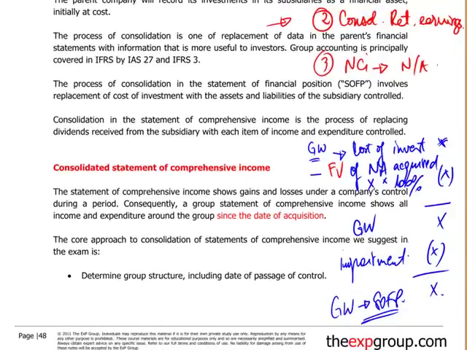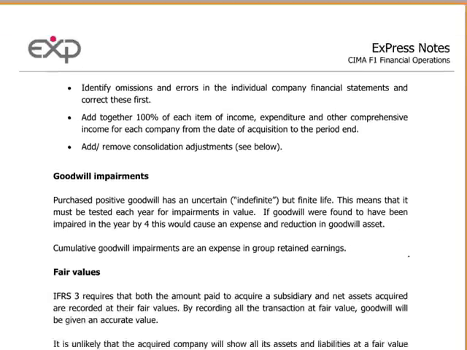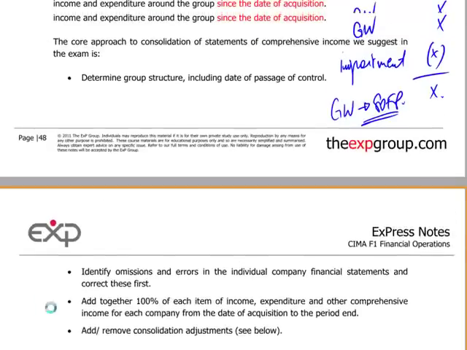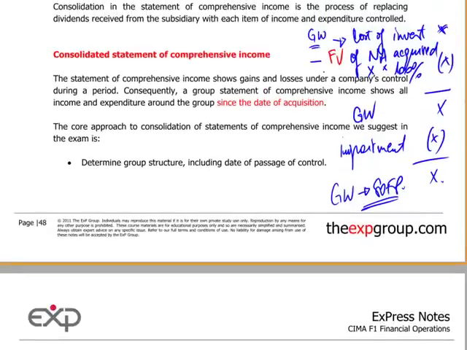Further on in your notes, I'm skipping a little bit, we were mentioning this fair value issue. Remember, the net assets in the goodwill calculation have to be calculated at fair value. Now, if your net assets acquired in the statement of financial position of the subsidiary were not held at fair value, you must have a revaluation done to get their fair value at the date of acquisition.